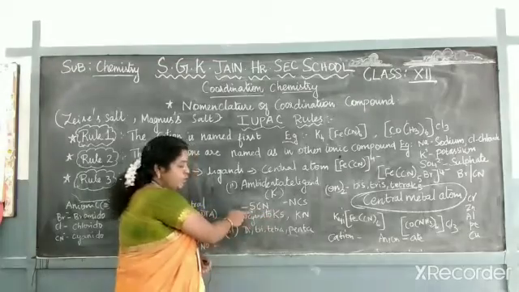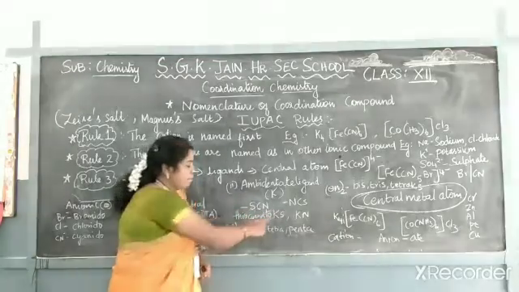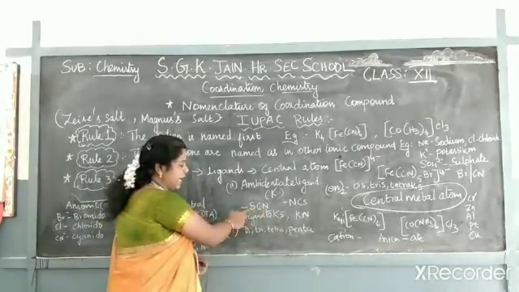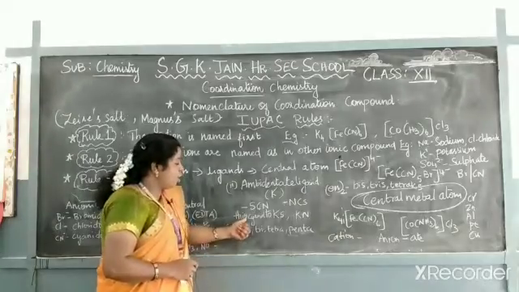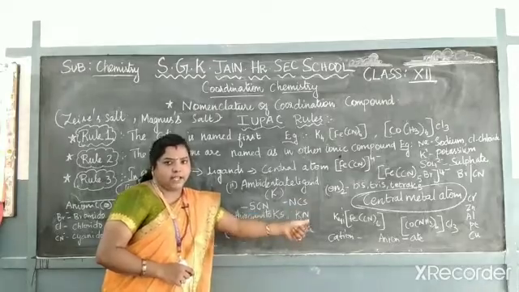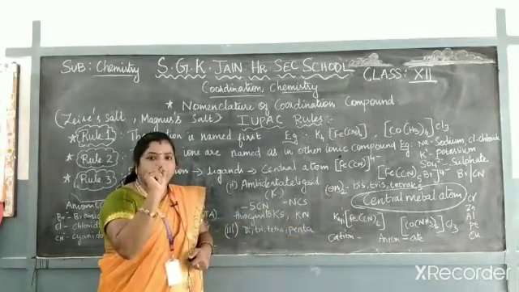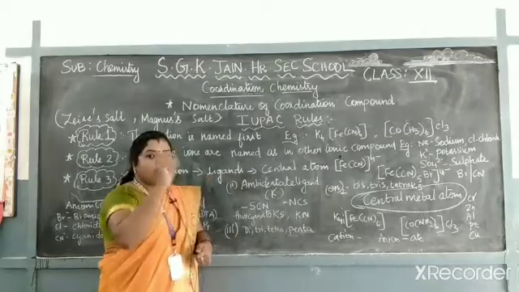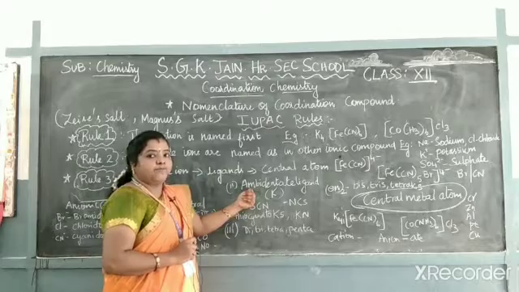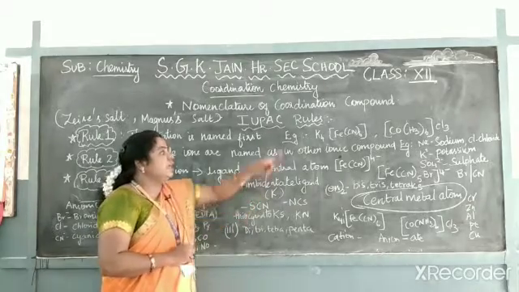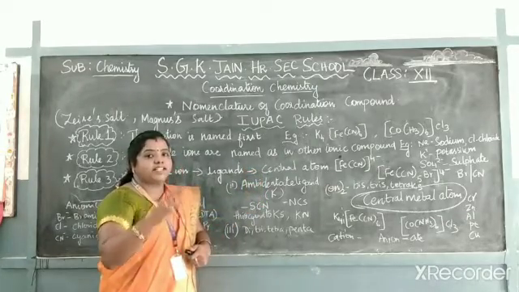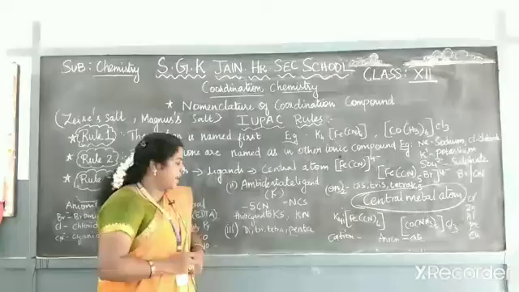Thiocyanato-kappa, which one is bonded? Here S is bonded, so kappa S. Suppose if C is bonded, or if N is bonded, how can you write? Thiocyanato-kappa N, thiocyanato-kappa C. Likewise, which particular element is bonded with the metal, you have to mention. That is applicable only for the bidentate ligand. If it is a normal ligand, only C is a possibility. If it is a bidentate, all the elements have the possibility to bond with the central metal atom.